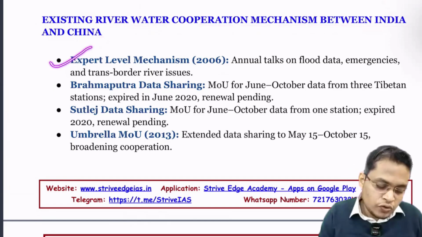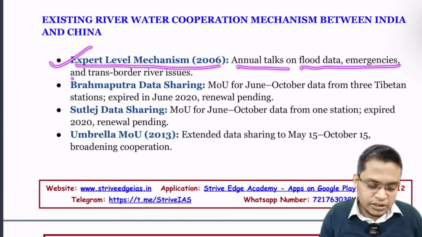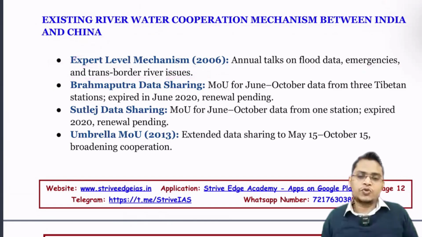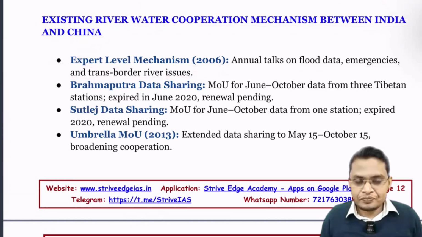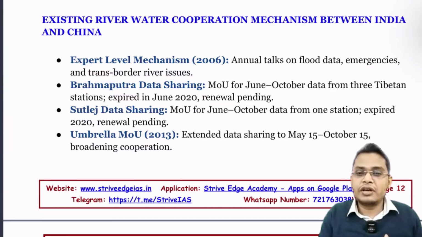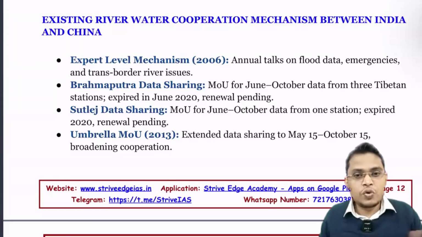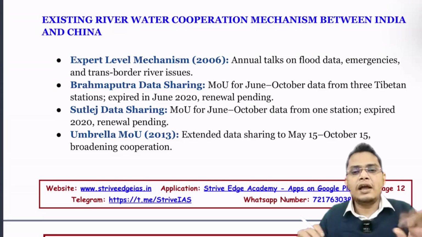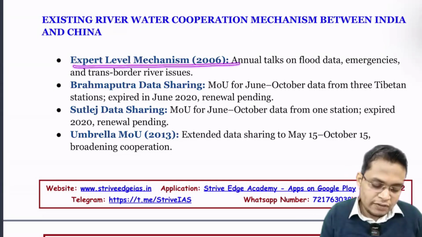We are going to see the expert level mechanism: annual talks on flood data, emergencies and transboundary river issues. With China, we don't have any river agreement. Just like with Pakistan we have the Indus Water Treaty, and with Bangladesh we have the Ganga Treaty. But there is no treaty existing between India and China, so we only have the expert level mechanism.